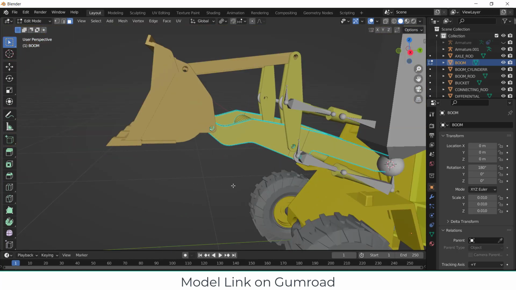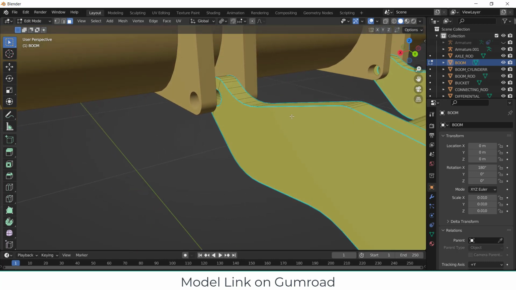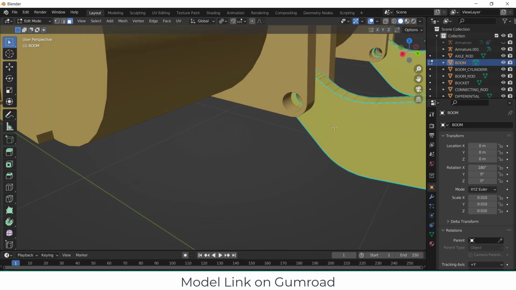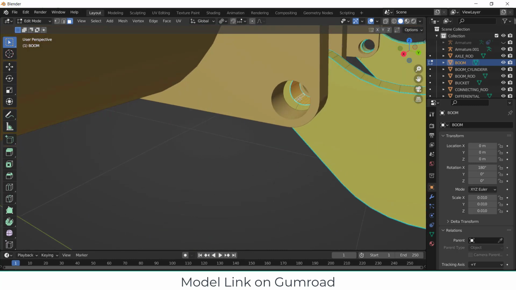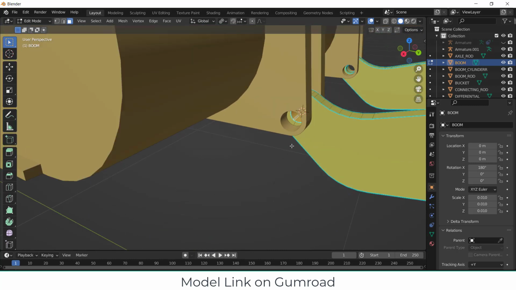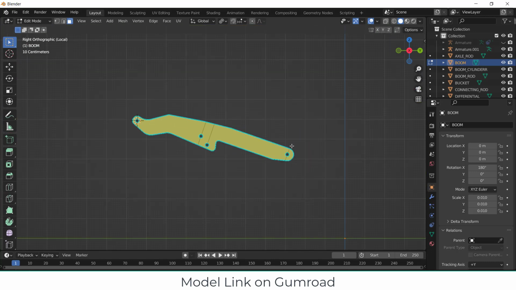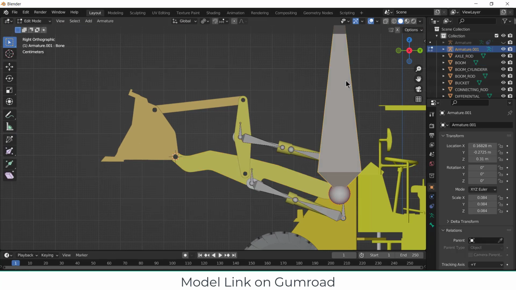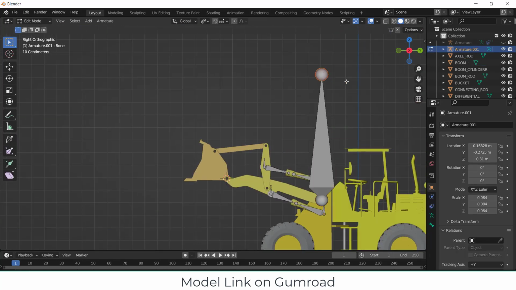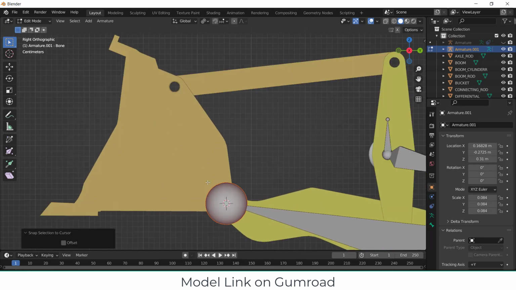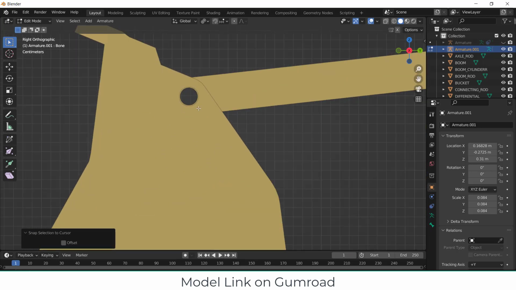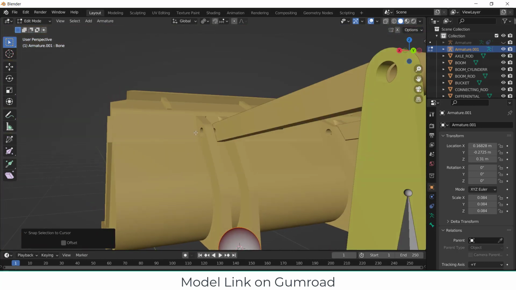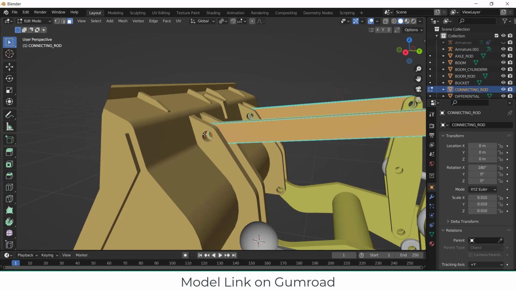Press Ctrl Z. I think I have made some mistake. So by pressing Alt Shift, Shift S, cursor to selected. Press 3 on your numpad. Sorry. Go to the object mode, select this, tab, select this, Shift S, selection to cursor, and select this, tab.